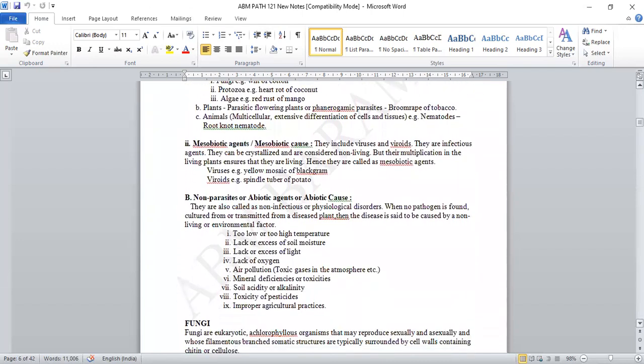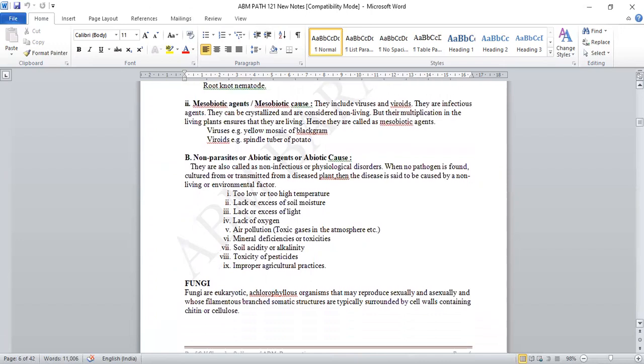But the second part, non-parasitic, includes the abiotic agents, which cause adverse effects on the development of the plant and disturb its physiological development, causing physiological disorders in the plant. So these are the agents that come under non-parasitic or abiotic causes.